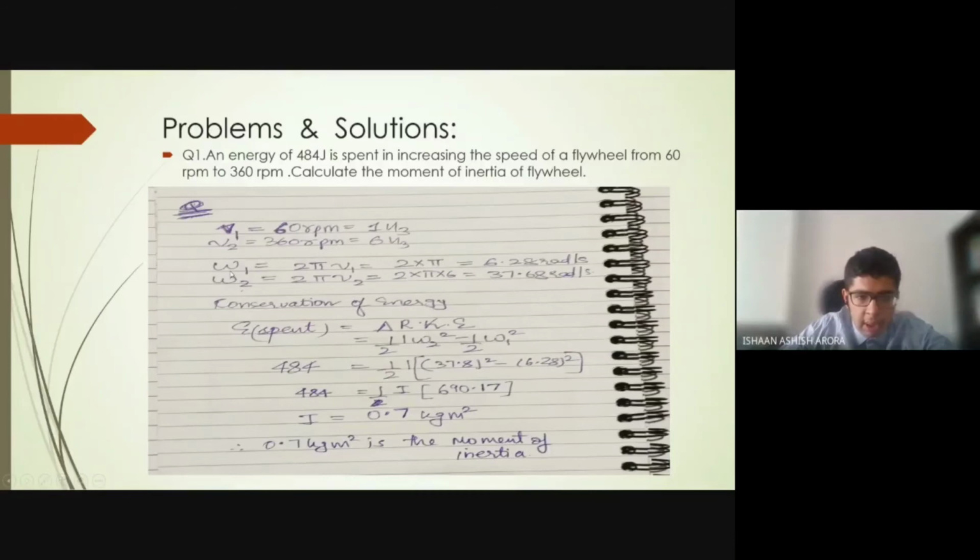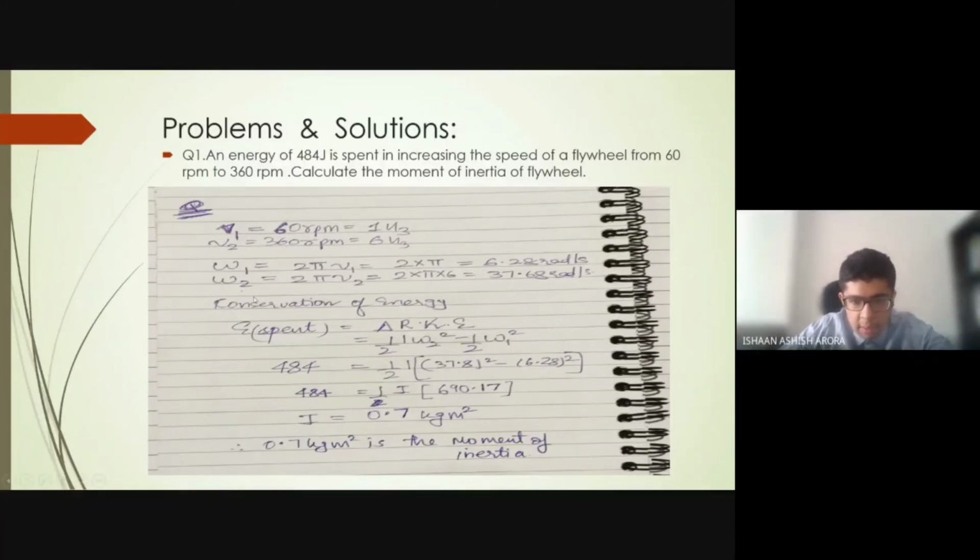Now, I would be calculating the angular velocities. So, omega 1 is 2 pi mu1, which is nothing but 2 into pi, which is 6.28 radians per second. Then omega 2, which is 2 pi mu2, which is 2 into pi into 6, which is 37.68 radians per second. Now I would apply the conservation of energy for calculating the moment of inertia.